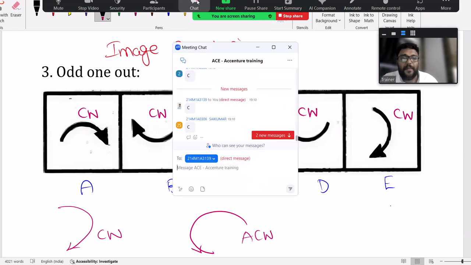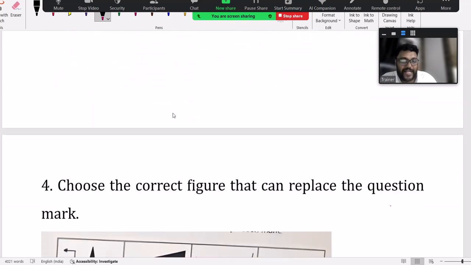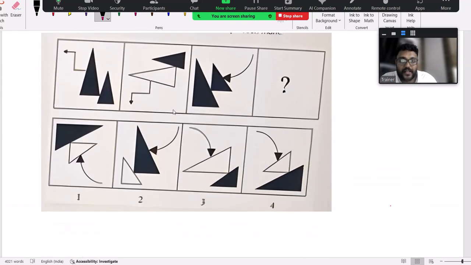Right. Some people may argue option E is the answer, sir. All are horizontal, this is vertical. It doesn't make that much sense. Okay. Clockwise, anti-clockwise. Now, one more question regarding